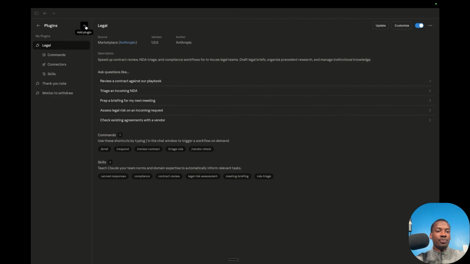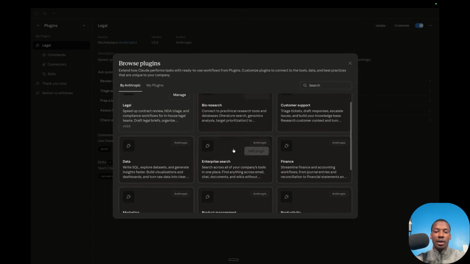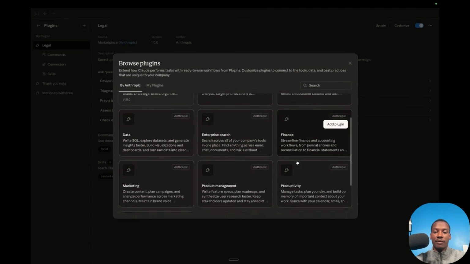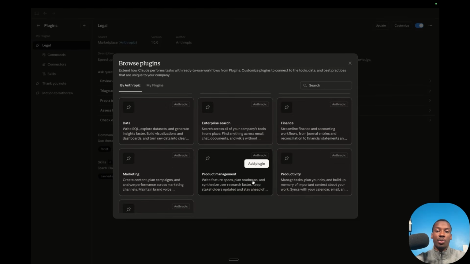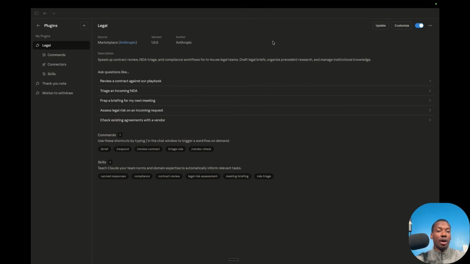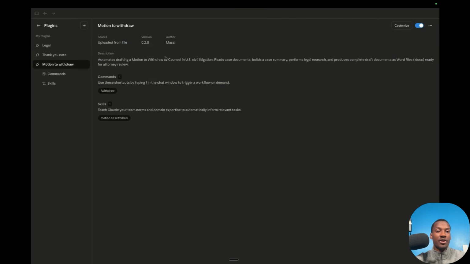So you have legal plugins, you have plugins for sales, for marketing, for bio research, data, finance, all these plugins that are prepackaged and made by Anthropic for people to use. But the really powerful thing about plugins is that we can build our own plugins. For example, this motion to withdraw plugin, as you can see, the author is me. And it's a plugin that I created in a folder that is specifically following a workflow that I want it to follow.